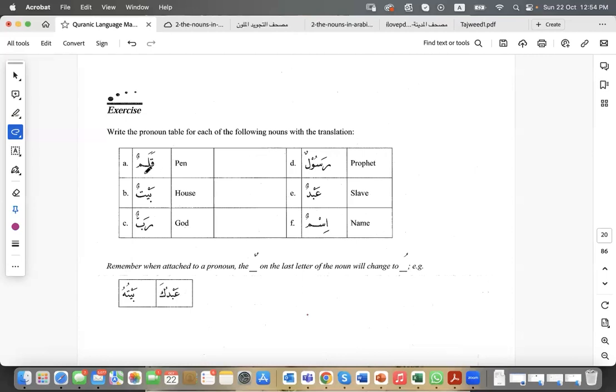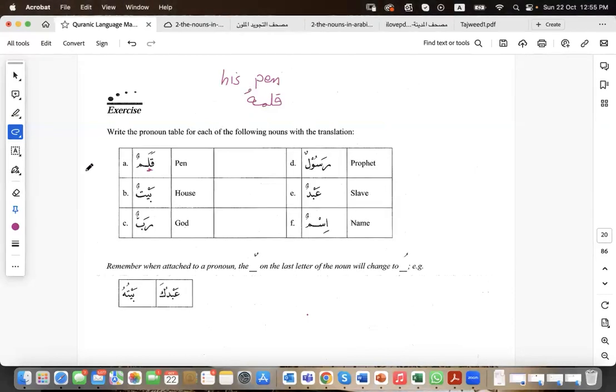So we have the word qalam, which means pen, and if I would like to say his pen. Remember that in Arabic, the noun comes first. So we would say qalam, and be prepared because the hu has to attach to something, and we know that his is hu according to the table, so qalamuhu.